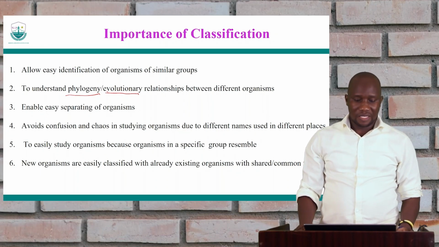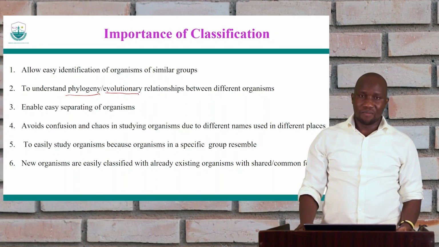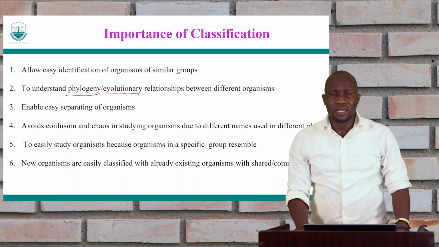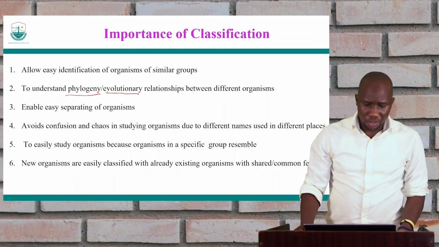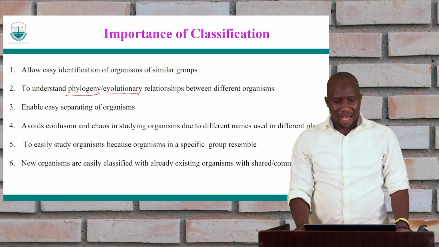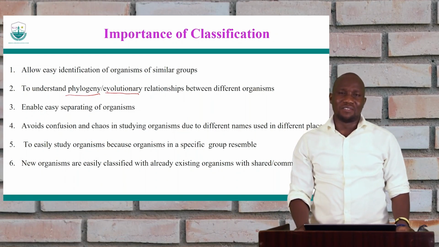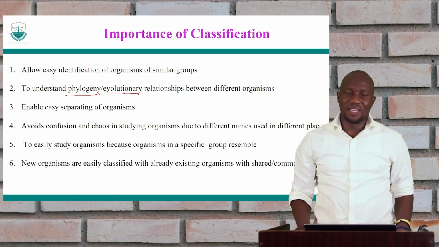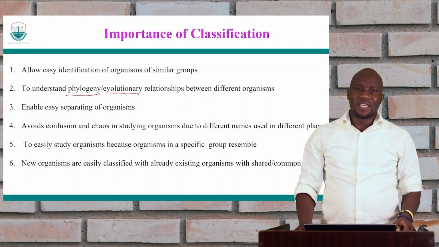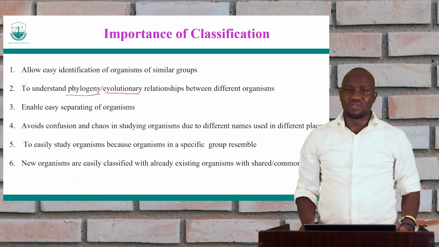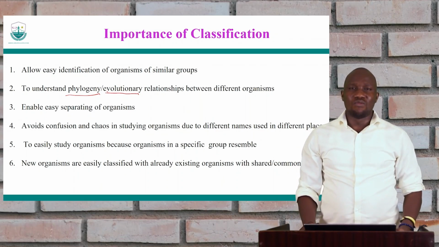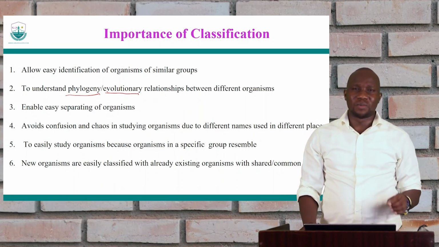So it allows us to easily separate organisms, put them in their respective groups, creates order, there's no confusion, there's no chaos, and then it allows us to study. If we are going to study, for example, reptiles that you are familiar with, we just need to study the general characteristics of reptiles. We don't need to move from one example of reptile to another.